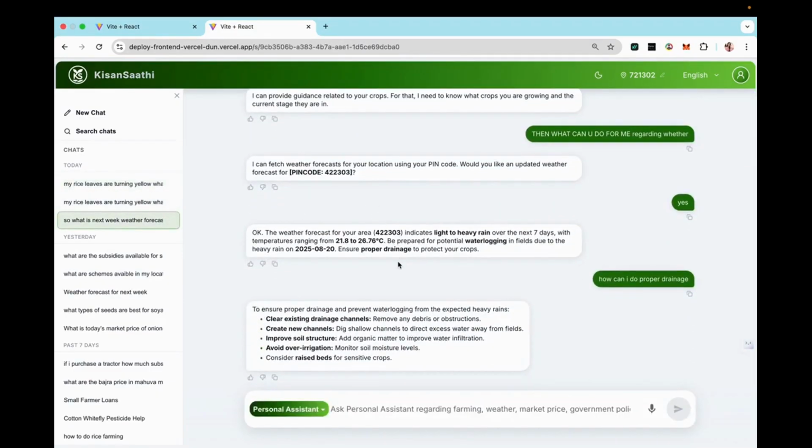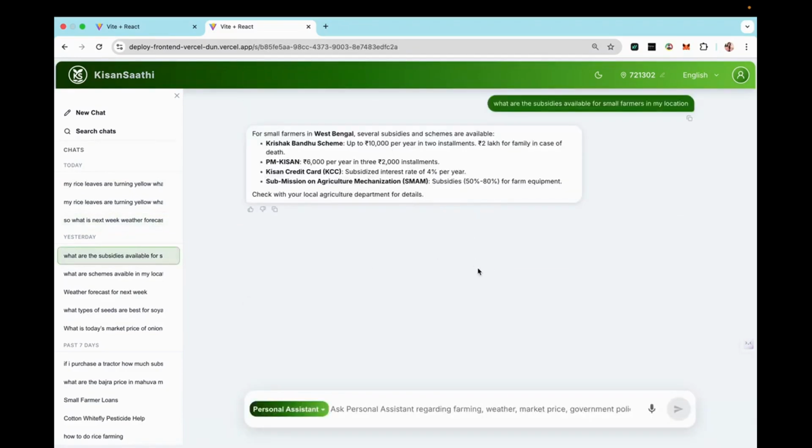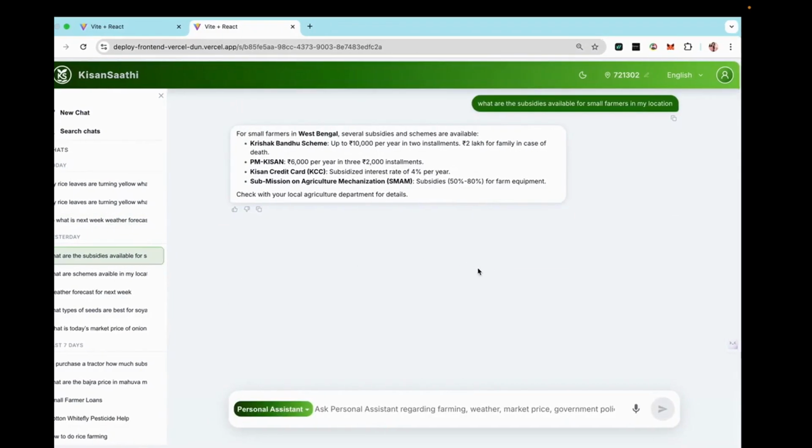This is another session. This is regarding the weather forecasting. This is regarding the subsidies. So now I would like you to show the backend structure.